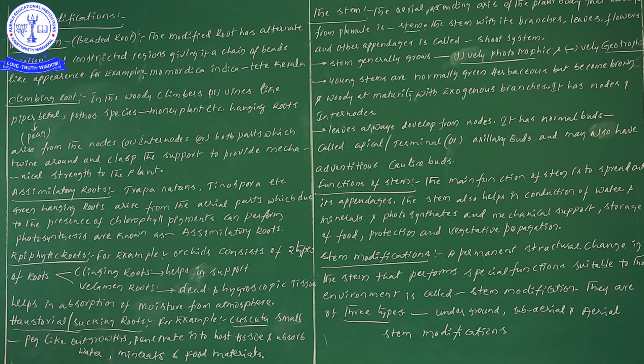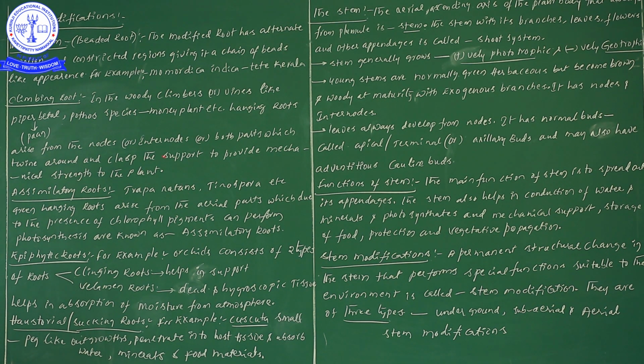When these roots come from the nodes, internodes, or both parts, they twine around the support, or twine around and clasp the support, to provide mechanical strength to the plant. So these clinging roots definitely twine around the support and provide mechanical strength to the plant.